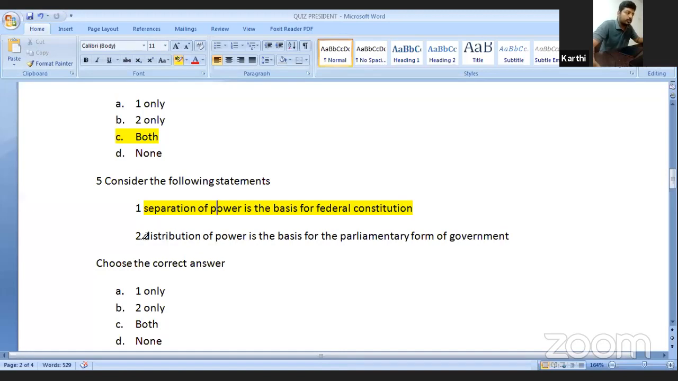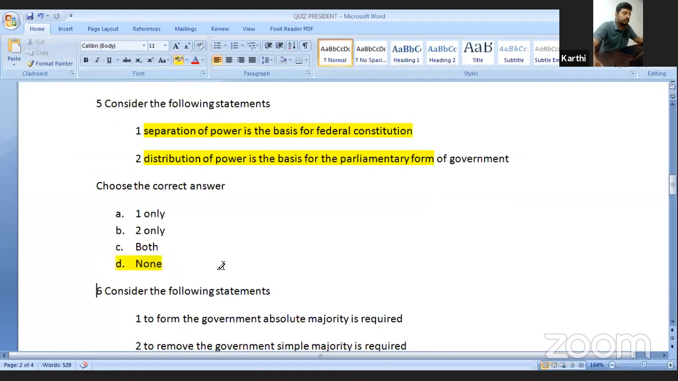The second statement says distribution of power is the basis for the parliamentary form of government. No. The basis for the parliamentary form of government is that the executive remains responsible to the legislature. That is fusion of power. Distribution of power talks about the federal structure. Separation of power talks about the presidential form of government. So both the statements are wrong, and the option is none.